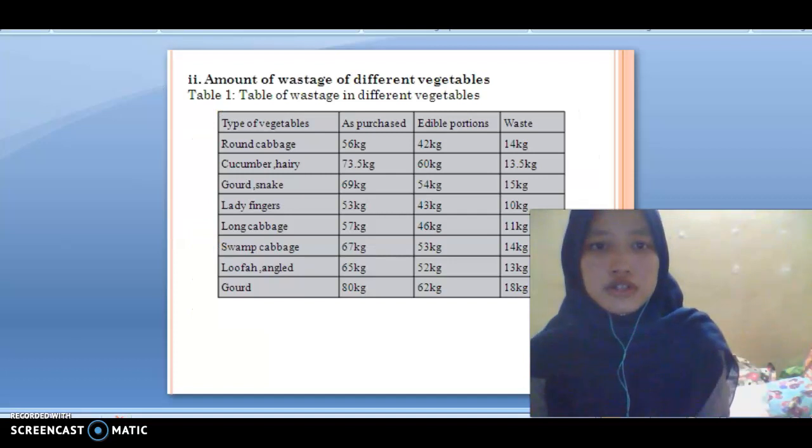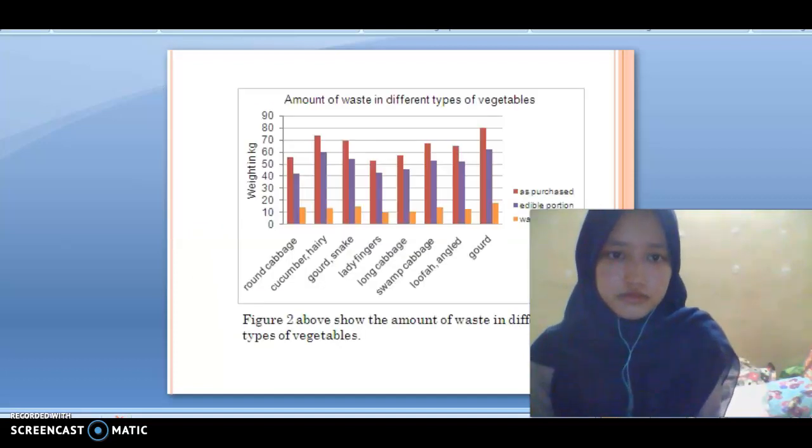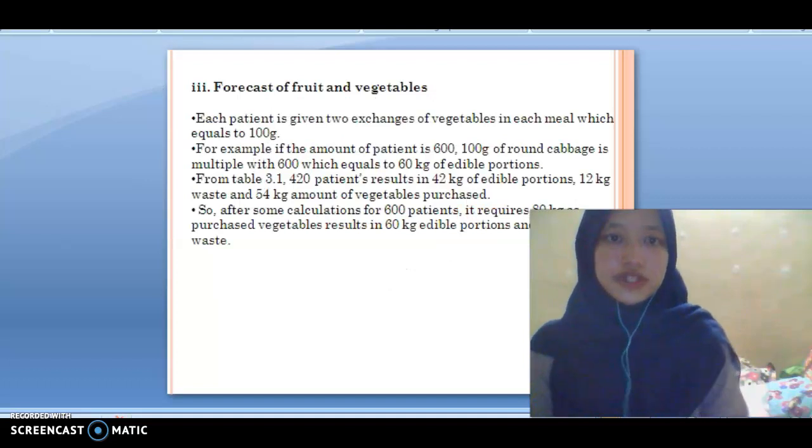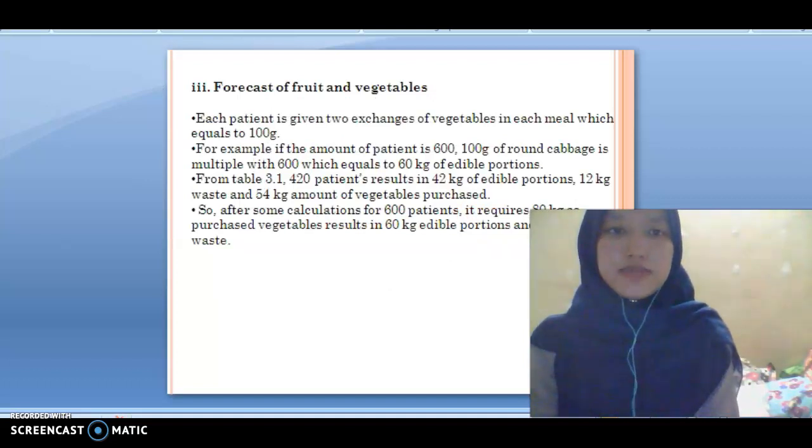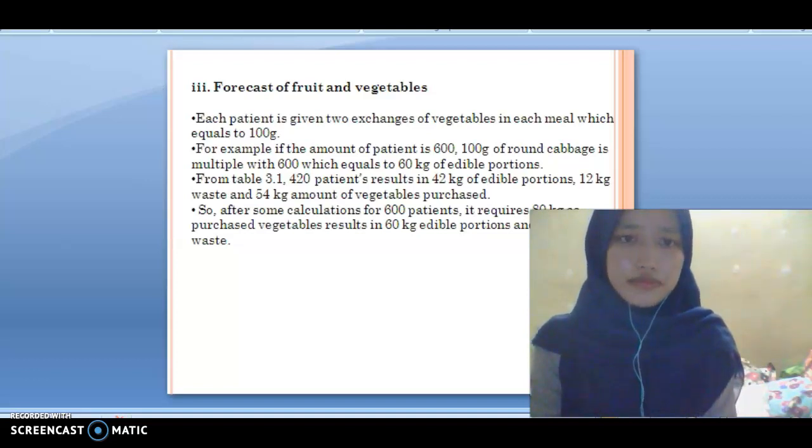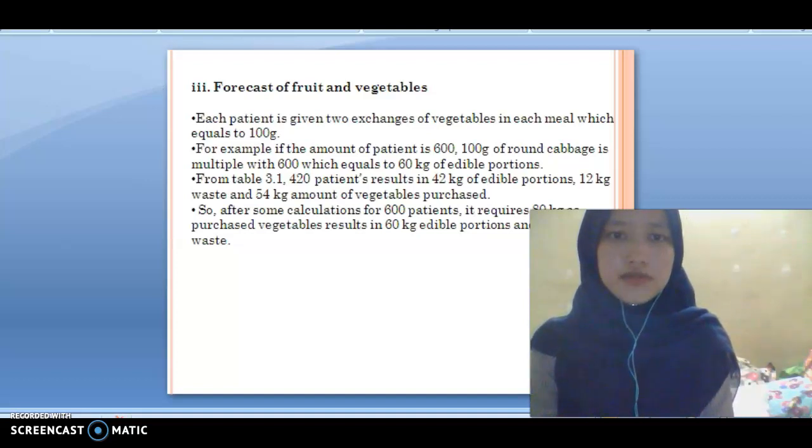Table 1 shows the waste in different vegetables. For fruit and vegetable, if each patient is given 2 exchanges of vegetable in each meal, it is equal to 100 grams. For example, if the amount per patient is 100 grams of long cabbage multiplied by 6, it equals 60 kg of edible portion.